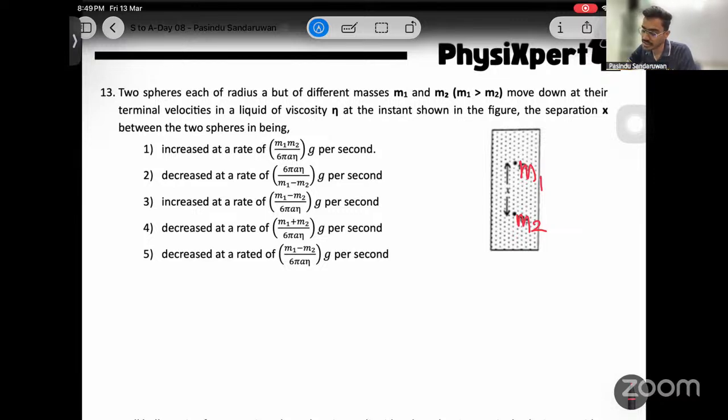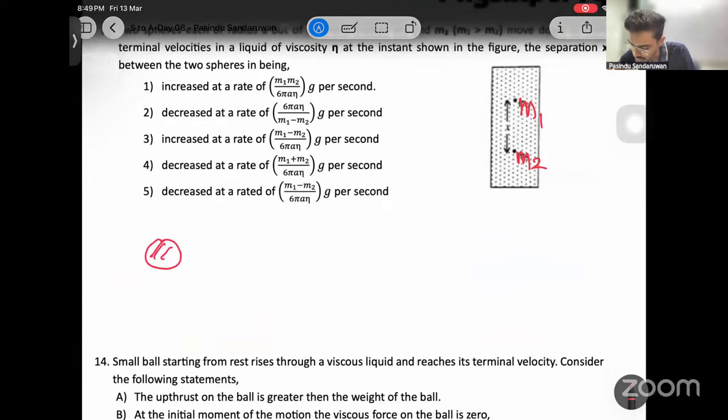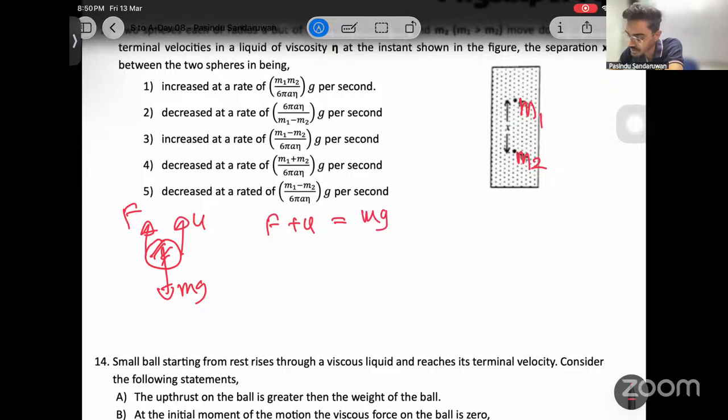Now we need to write terminal velocities using masses. Don't use the proved equation, because in it we don't have mass. Go to the basics and apply this. When a sphere moves downwards, mg acts, viscous force F acts, and upthrust acts. At terminal velocity, forces are in equilibrium because terminal velocity is a uniform velocity. F plus U equals mg, and F can be expanded as 6 pi eta R V plus U equals mg.